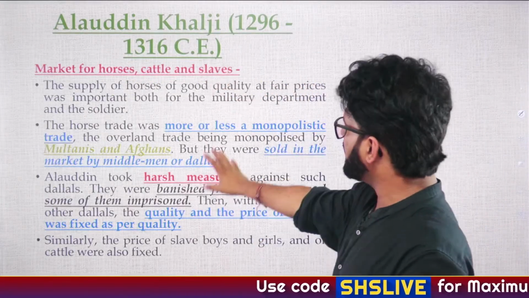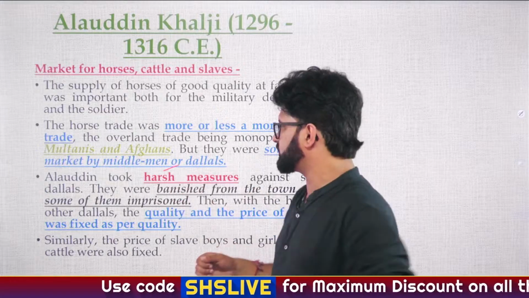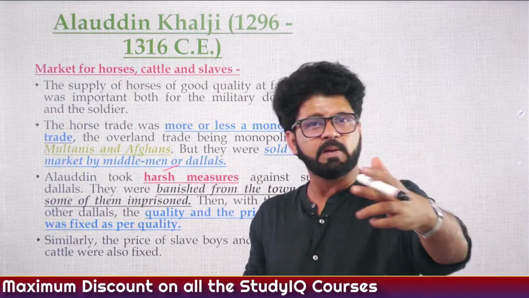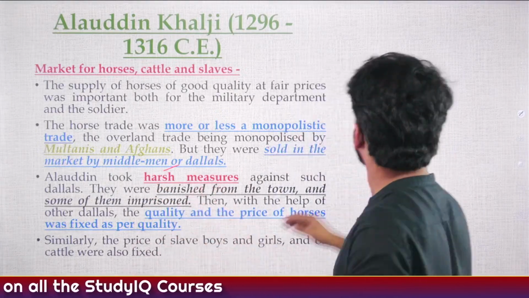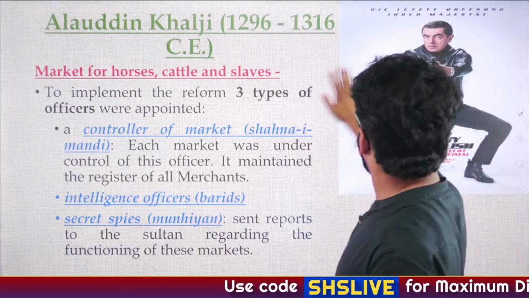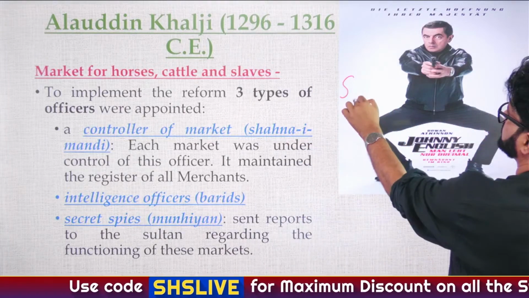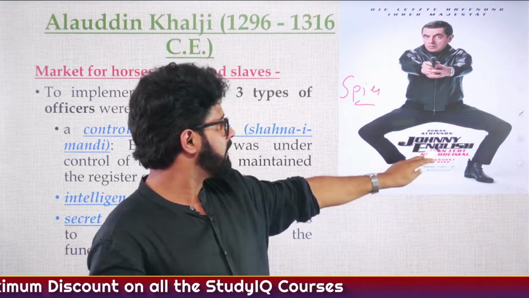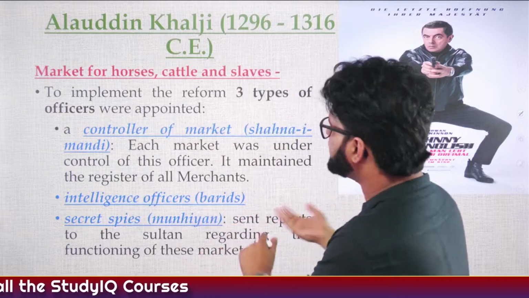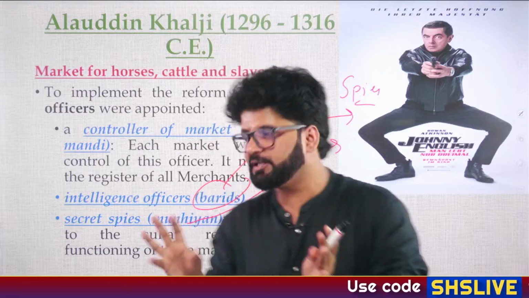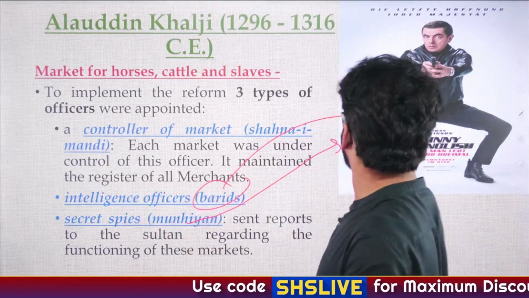So many markets were there, and he was very strict about all these prices. And middlemen, arthiyas, intermediaries, we have seen. And he used to say, I will cut your limbs, I will imprison you if you increase the prices. So again, he was like, I will kill you, just like Rajpal Yadav is saying here, if you don't listen to me. And he had these kinds of spies. Johnny English, he's one of the best spies you will ever see in your life, much better than James Bond. And Barid and Mohniyan got inspiration from Johnny English. So you have to remember these words: Barid and Mohniyan, spies, and Johnny English.